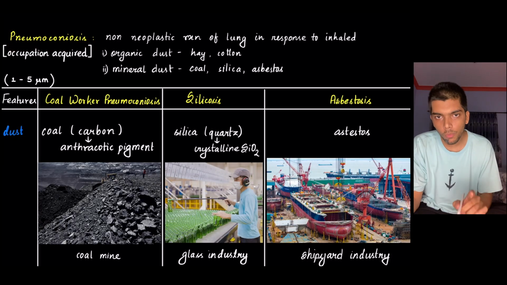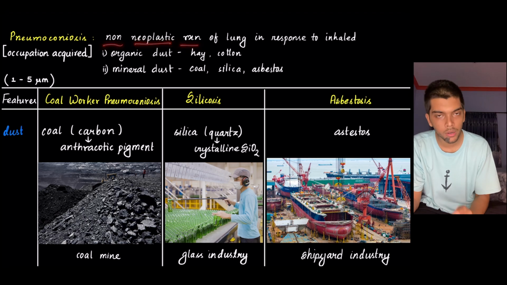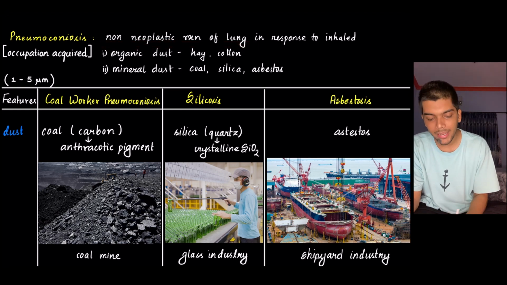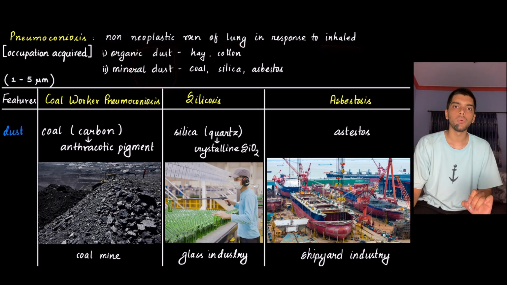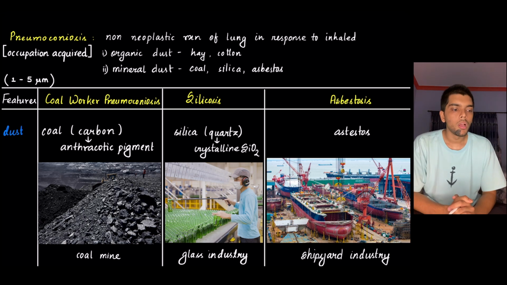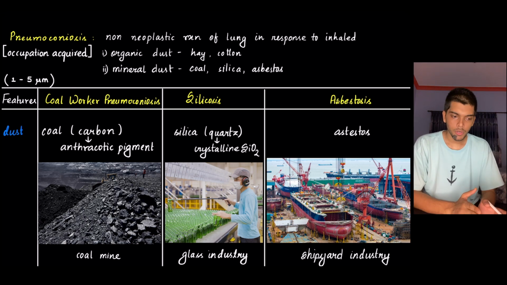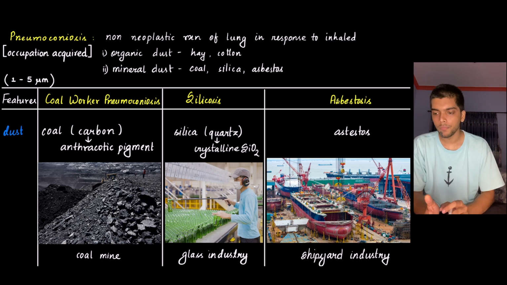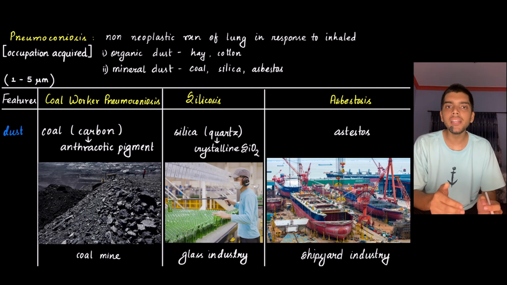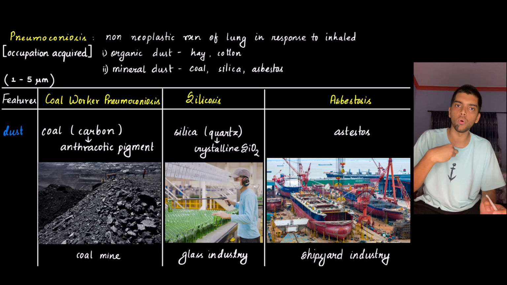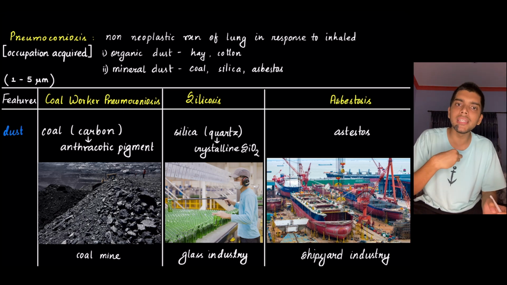Pneumoconiosis. Pneumoconiosis is a non-neoplastic reaction of lung in response to inhaled dust. What do I mean? Let's say there's a person who works in a coal mine. As a result, he's continuously exposed to coal. So he inhales that coal. The coal passes through the respiratory tract and reaches the lung.